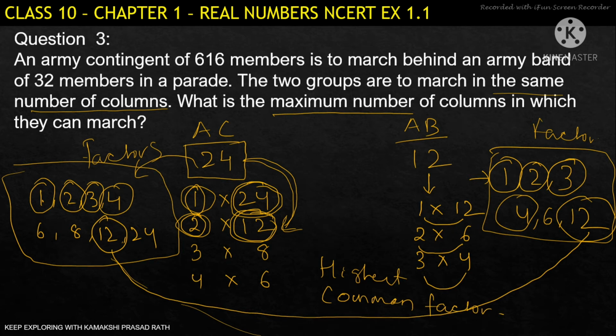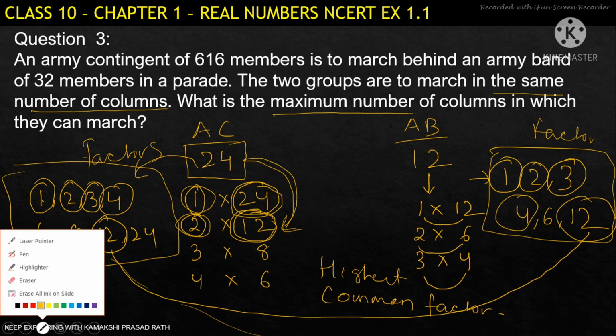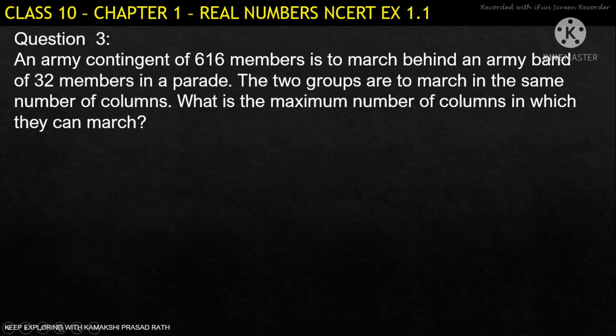So, the same thing we will do in this question now. From the question, how do we find what we have to do? Simple thing: see the keywords in the question. It is given the maximum number, in which both the groups can march in the same number of columns. That is the common thing. So what is the maximum number of columns in which they can march, and both should have the same number of columns.